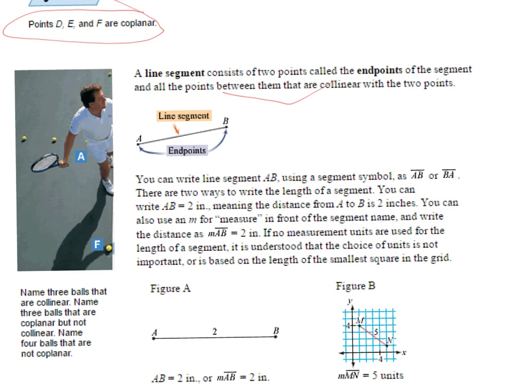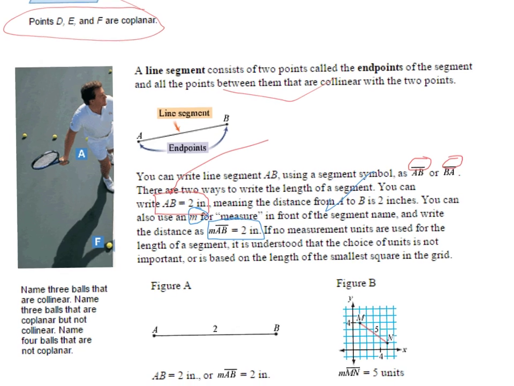You can write line segment AB using the segment symbol, like this, or like this. There are 2 ways you can write the length of a segment. You can write AB equals 2 inches when there is no symbol above AB, and this means the distance from A to B is 2 inches. You can also use M, this italicized M, for measure in front of the segment name and write the distance as measure of segment AB equals 2 inches. If no measurement units are used for the length of the segment, it is understood that the choice of units is not important or is based on the length of the smallest square in the grid.